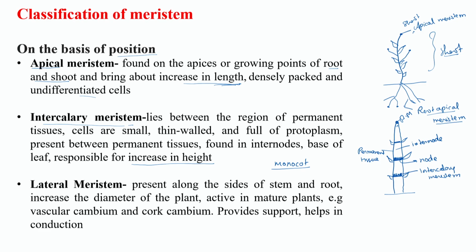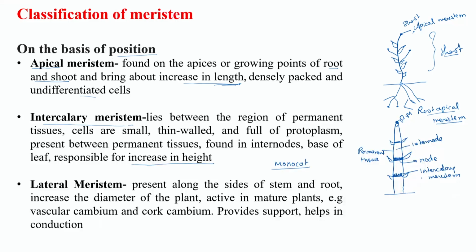In that case also you would have observed that grasses are still growing. The next season you will see a fully grown grass. It is because of the presence of intercalary meristem that the grasses are growing.